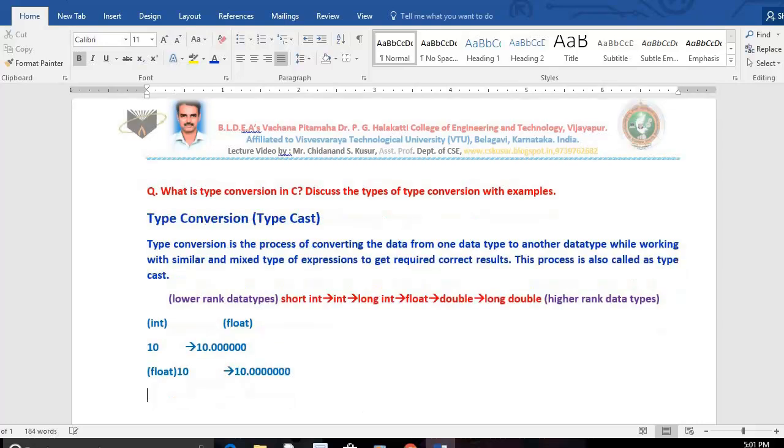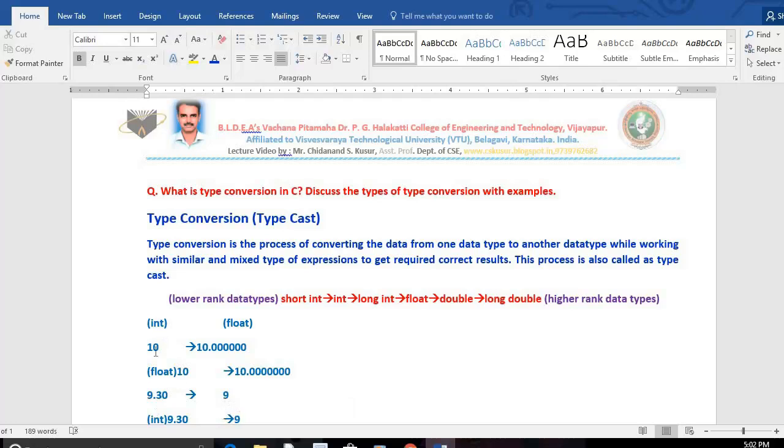I explain one more example. Now for example, I have the value 9.30. This is actually float type. Which type of data? Float type. I want to convert 9.30 into 9. That means you have to convert the data from float type to integer type. Yes or no? Then how to convert? Very simple. In brackets the required data type is integer. Then which value do you want to convert? 9.30. That means 9.30 becomes 9. That means I converted the data from float to integer.